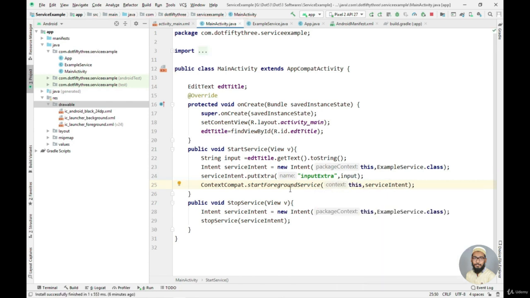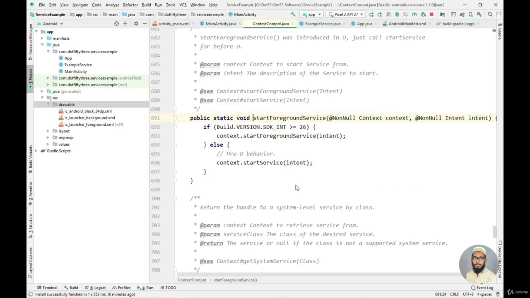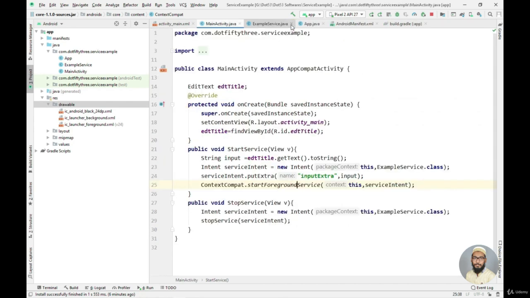Okay, so now I want to show you one more thing, that if I click on the startForegroundService method, as you can see, it is already doing that compatibility check that we have done earlier. It is checking whether the build version is greater than 26 or not. If the build version is greater than 26, it will call the context.startForegroundService method, and if the build version is lower than 26, then it will just simply call the startService method. So it is already doing the same thing for us.